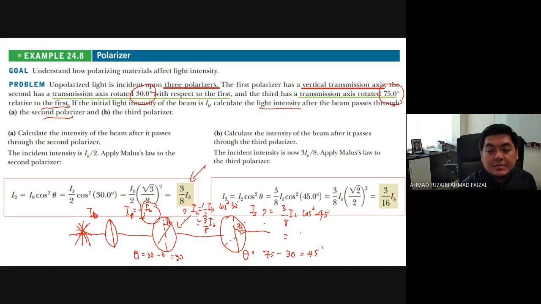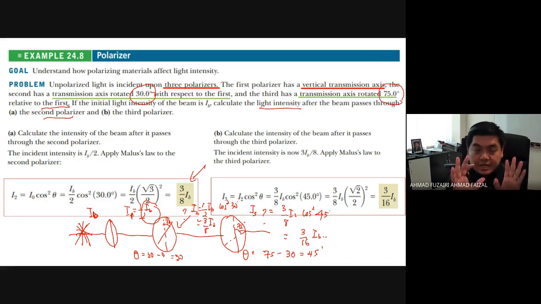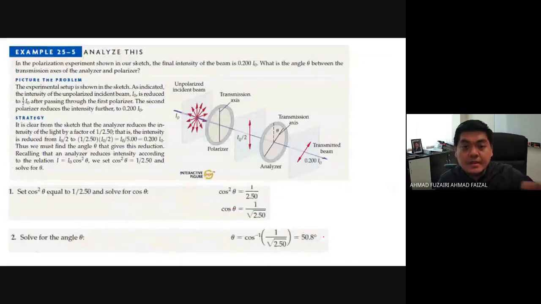And the answer is 3 over 16 IB. So that is the final answer. So you should at least try to imitate and think about these examples before you want to excel in this topic.